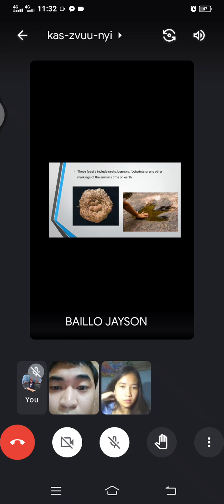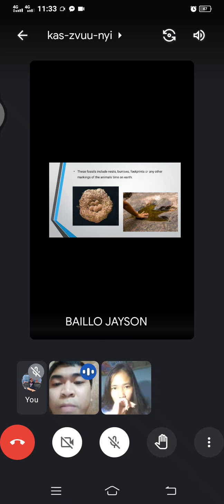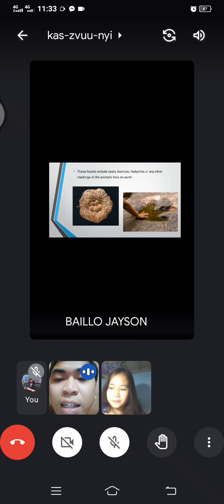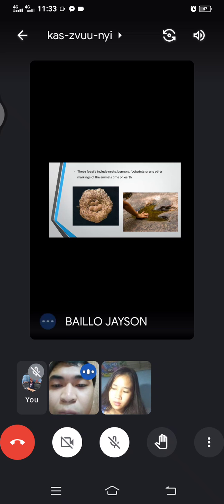Then these fossils include nest, burrow, footprint, or any other markings of animals. So bukod sa bakas or sa pamumuuri ng isang halaman, matitrace din nila kung paano at saan galing. Like ito sa first picture, you can see ang pugad ng isang ibon.